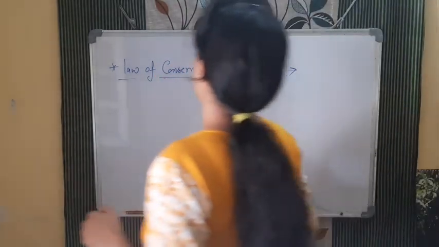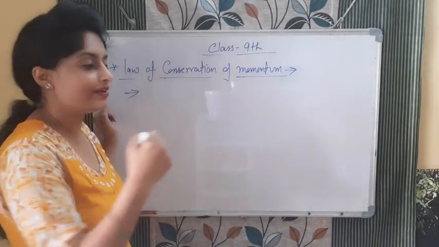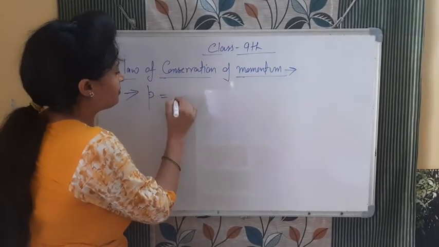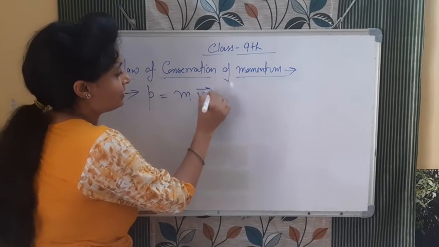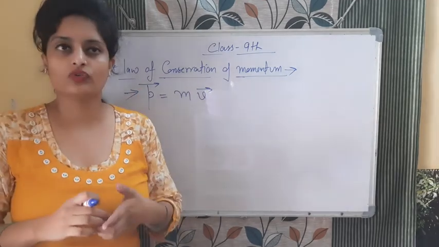सबसे पहले momentum क्या है? I told you already, and you guys know momentum is mass into velocity. We were writing that with the letter P, mass into velocity. It was a vector quantity. Now, what is the definition of the law of conservation of momentum?